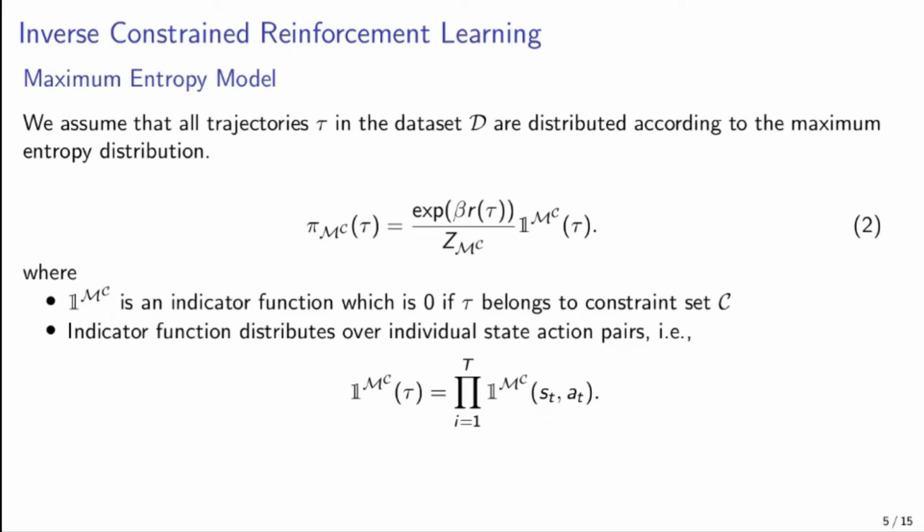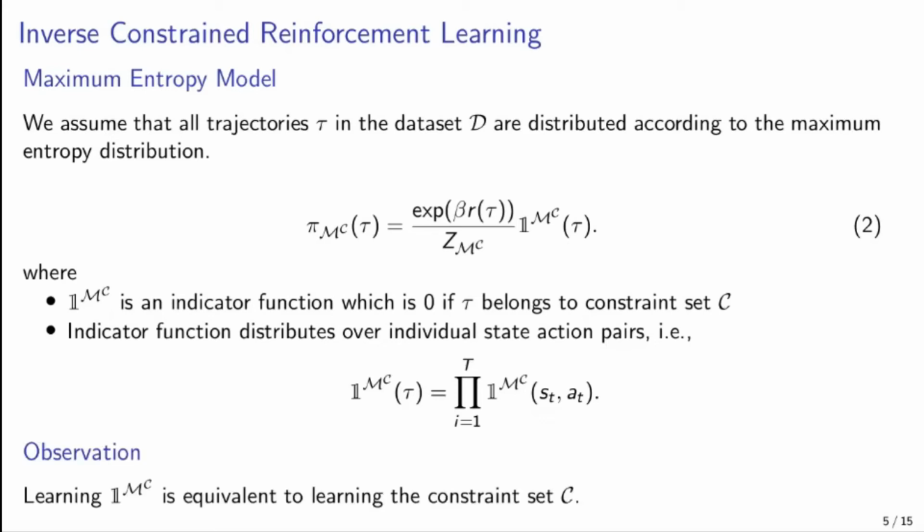As the general rule in inverse reinforcement learning, we assume the maximum entropy model. Further, the important thing in our formulation is the indicator function, written here as indicator M^C of tau. This indicator function is equivalent to the constraint set C. That is, for every unique constraint set, the corresponding indicator function is unique. Based on this observation, we target learning this constraint set. We target learning this indicator function.